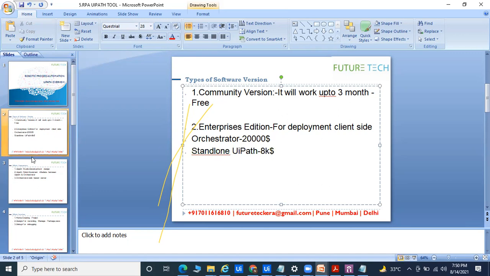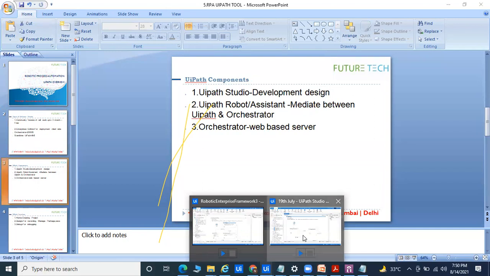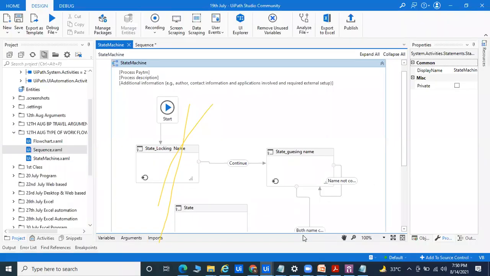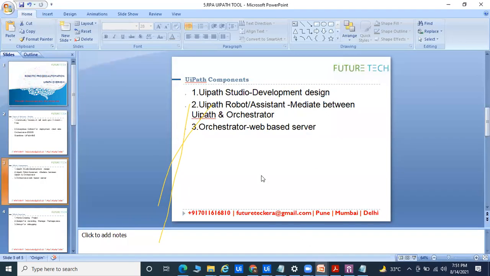This is the cost. In RPA UiPath there are three components: UiPath Studio, UiPath Robot, and UiPath Orchestrator. UiPath Studio is where we design and write the code. Whatever code you've written, if you want to automate the process across machines, you can go for the second component, called UiPath Orchestrator.